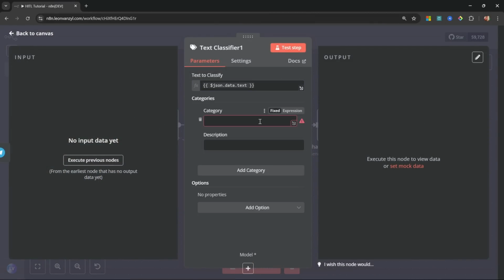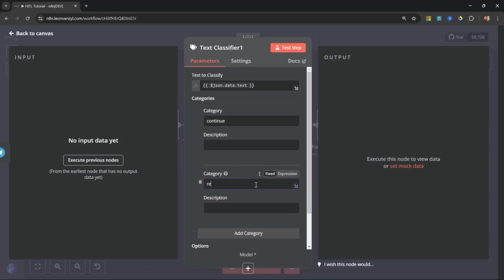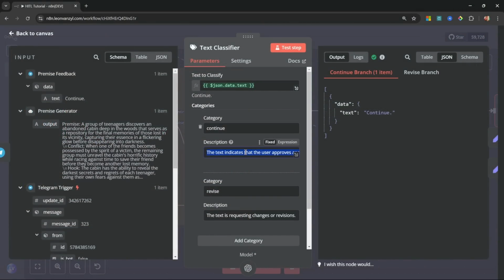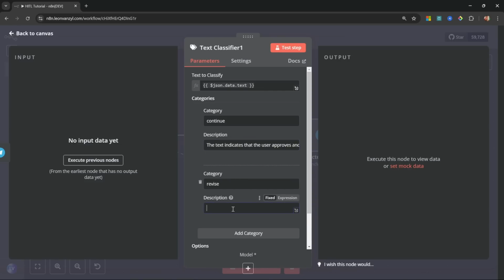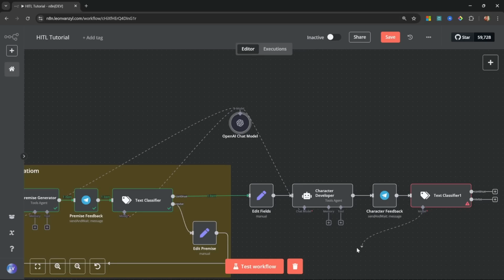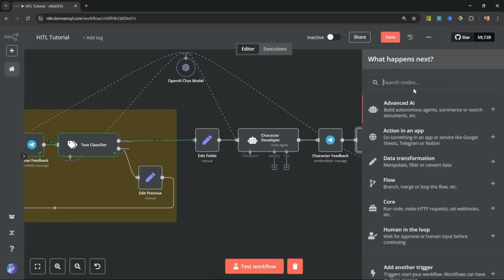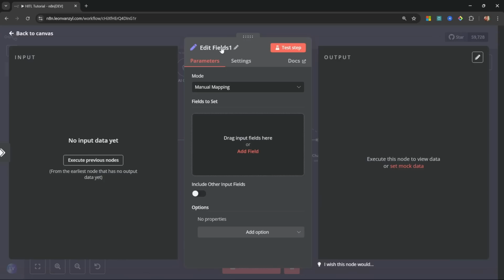For the categories, we'll do exactly the same thing. We'll have two categories, so I'll call this one continue, and this one we'll call revise. Then for the descriptions, I'll also copy those descriptions from this node. So I'm going to copy this, and I'm going to copy this, and paste those values into these fields, like so. And for the large language model, we'll just reuse the same OpenAI node again. And if there is a revision required, we'll simply call the set node, which we can rename to edit characters.